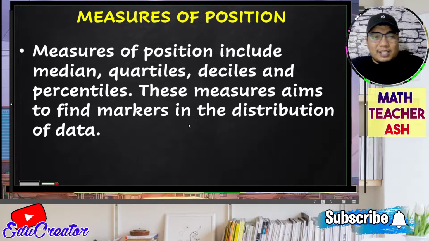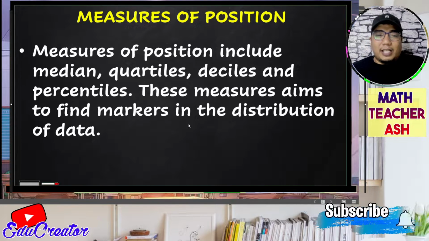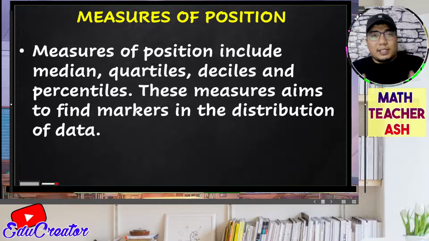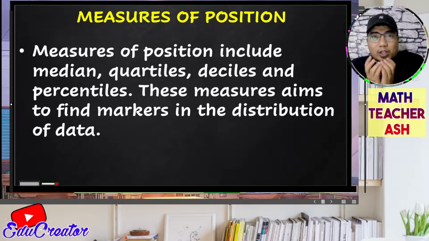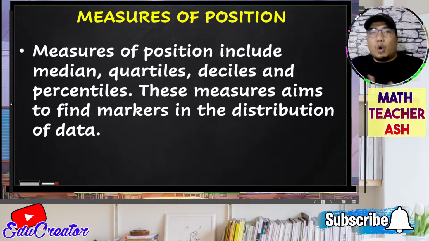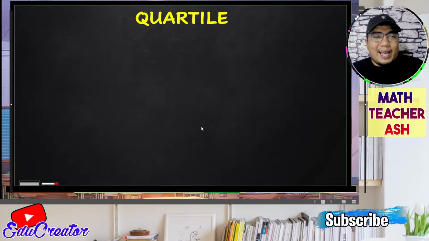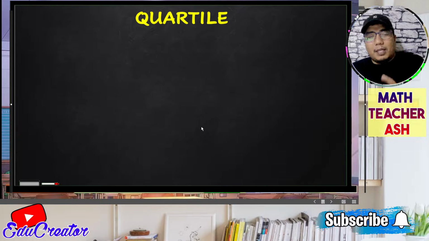Alright. Now, this aims to find the markers in the distribution of data. So basically, if you have a value or a score and we are trying to know where that score belongs, whether in the lower, the upper, or the middle, by the measures of position we can know where it belongs. Alright, now let's go to our main topic, the quartile.